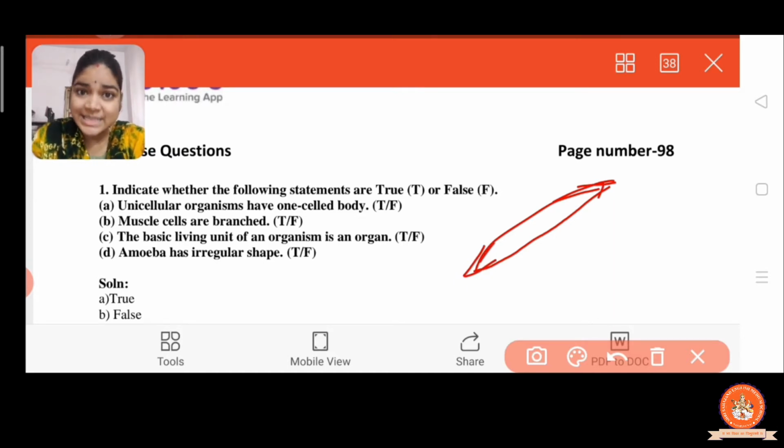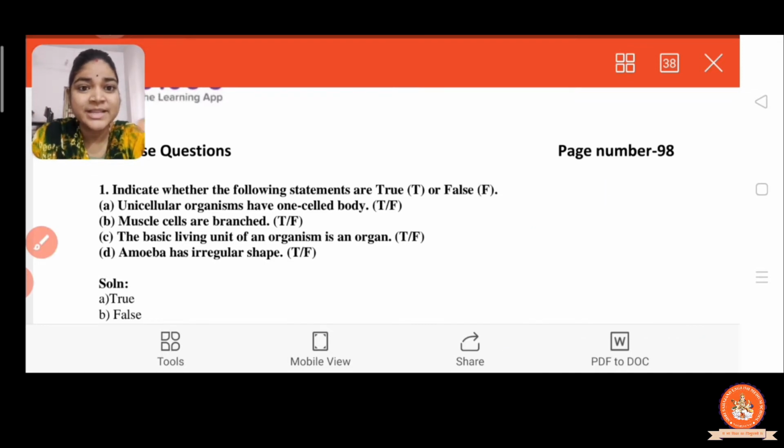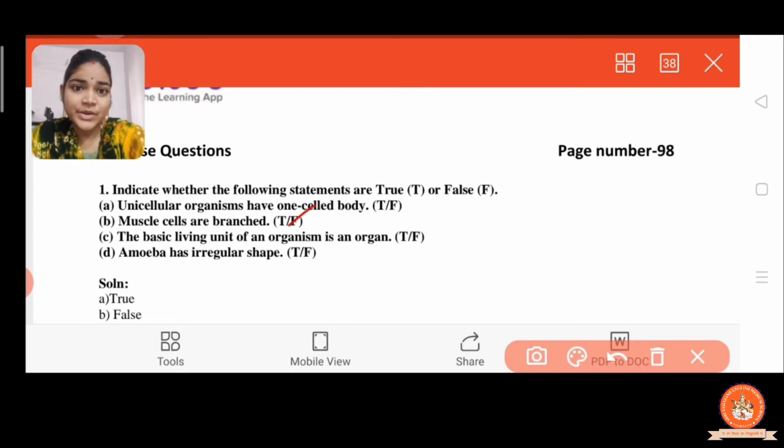It is the spindle cell. It means it is wrong, because muscle cells are spindle cells which are pointed at both ends. It is not a branch cell. The branch-like structure belongs to the nerve cell, the neuron cell. So here the answer is wrong, right?